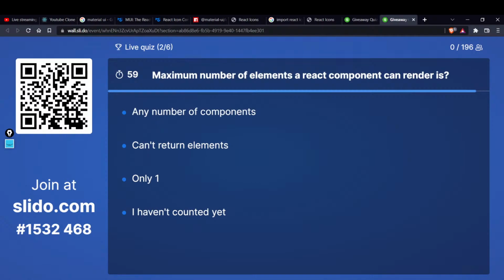Anyways, the next question is the maximum number of elements a React component can render. Now it's a good question, right? The first option says that any number of components it can render. Then it says it can't render even a component. I think this could be the answer because a React component does not render anything? Does it render? What do you guys think? Then we have only one, or I have not counted yet. I think I should go with the last one. I have not counted it because I am into development, right? I'm not into counting how many components it is rendering. What do you guys think?